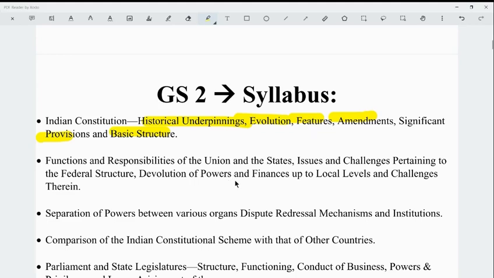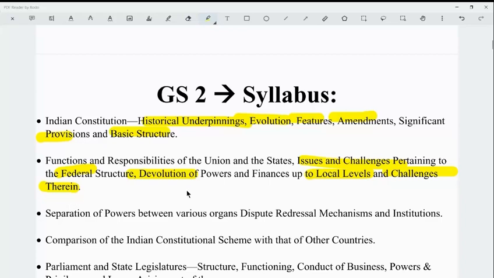Next is the functions and responsibilities of the Union and the States, issues and challenges pertaining to the federal structure, devolution of powers and finances up to the local levels, and challenges therein. So everything about the Union and the States: the various powers, responsibilities, and functions of the central and the state governments, and issues and challenges related to the federal structure. Why the federal structure is important, how the Indian Constitution guarantees a federal structure, and why there is an enhanced focus on cooperative and competitive federalism over the last few years, and what are some recommendations, particularly by the NITI Aayog in that regard.